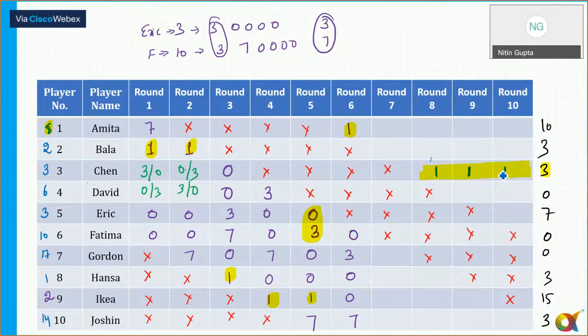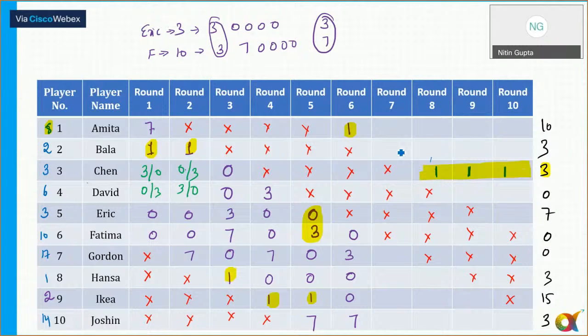Now, in addition to Chen, there is one more person who is scoring in 3 consecutive rounds. Okay. So the possibility for that person is maybe IKEA, or what could it be? Bala तो नहीं हो सकता. Can Bala get a score of 1 here? No. Now remember, Bala is getting a score of 3.